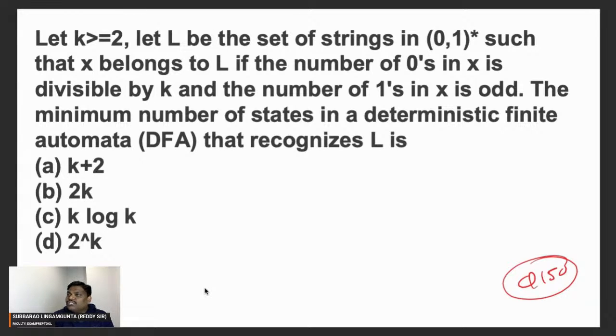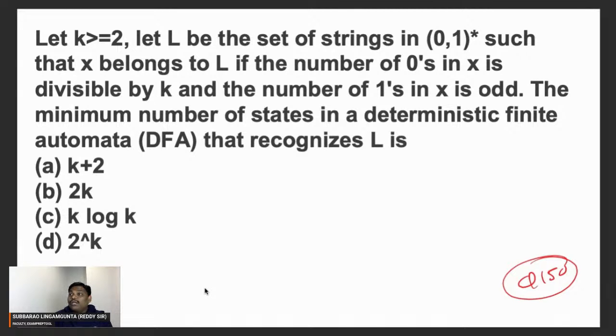It is a combination of two problems. The first problem is k states, the second problem is 2 states. Using the product machine, k into 2, 2k, because one is on zeros and one is on ones. There is no optimization possible.